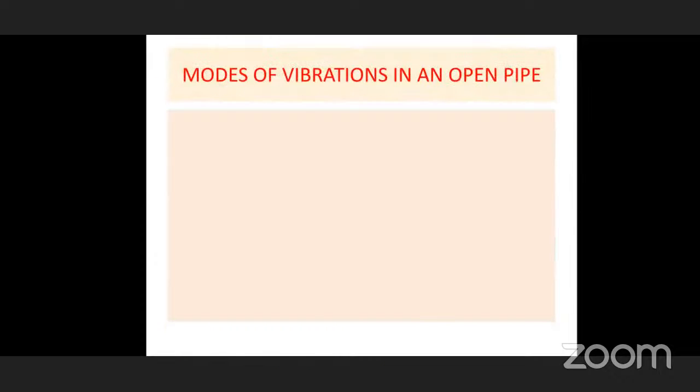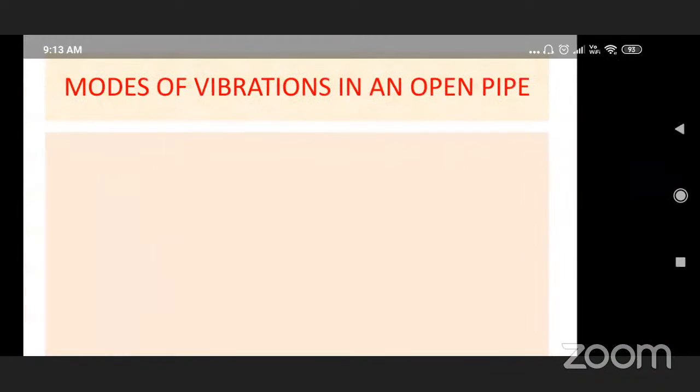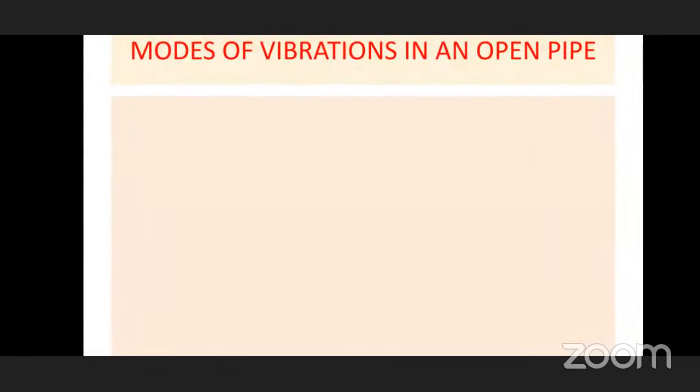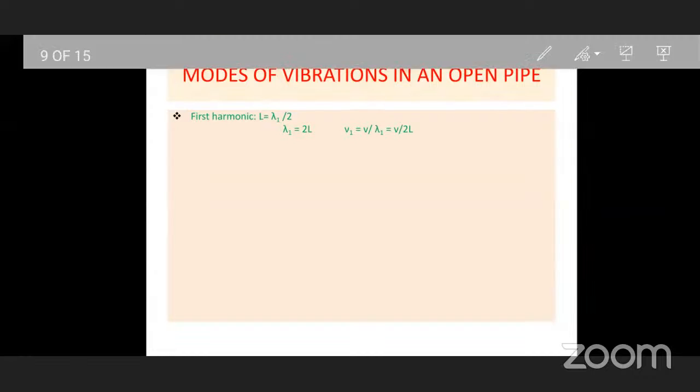From this, the modes of vibration in this open pipe, how we can see the equation, we can follow like this. When the first harmonic is formed, lambda 1 is equal to 2L. Therefore, the fundamental frequency is V by lambda 1, that is V by 2L.